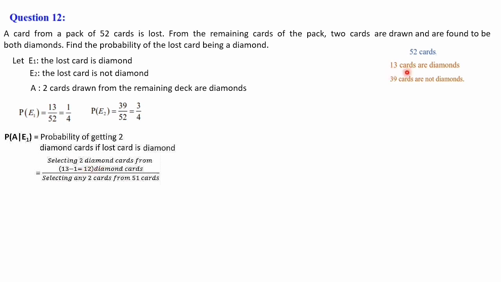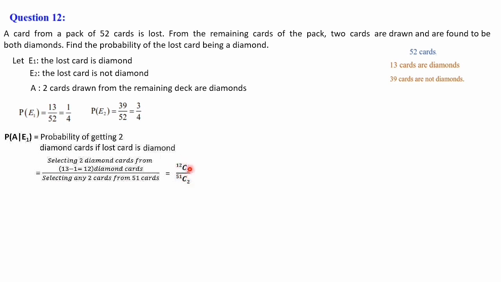Total 13 diamond cards were there. So there is a balance of 12 cards and you are choosing 2 cards out of these 12 cards. And the denominator will be the total number of outcomes, that is selecting any 2 cards from 51 cards. One card is already lost, so out of 52, one going means 51 cards. You are choosing 2 cards from 51 cards. That is equal to 12C2 divided by 51C2.